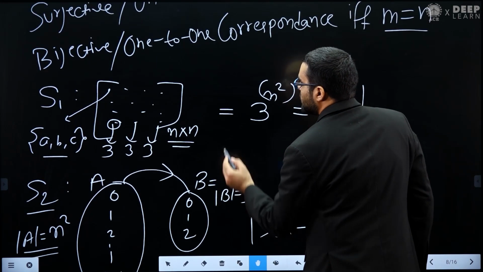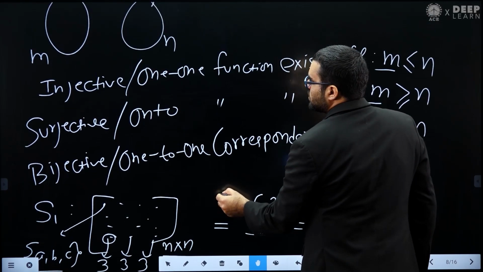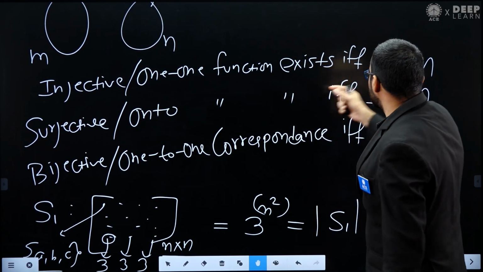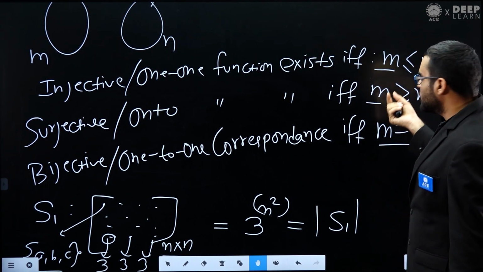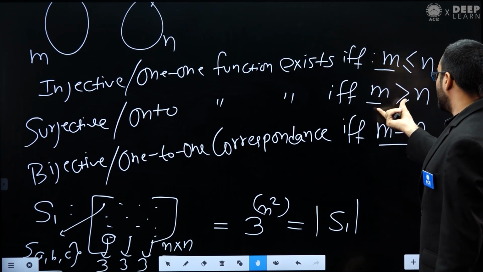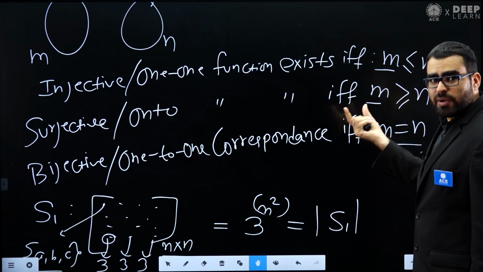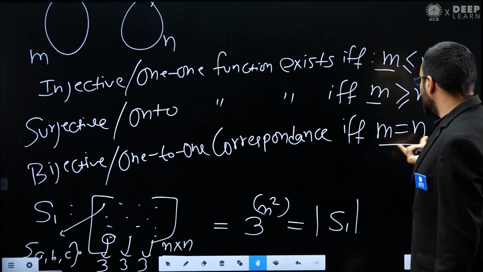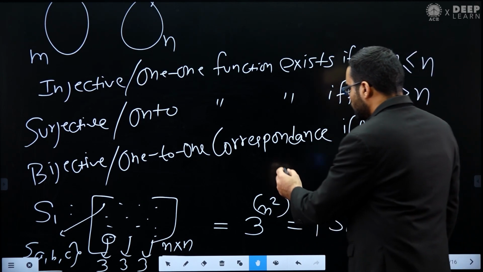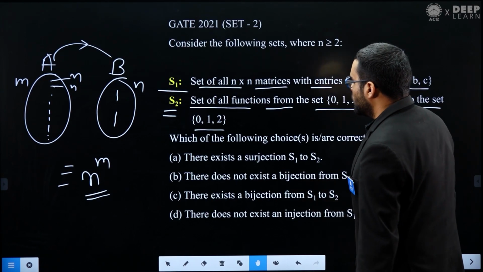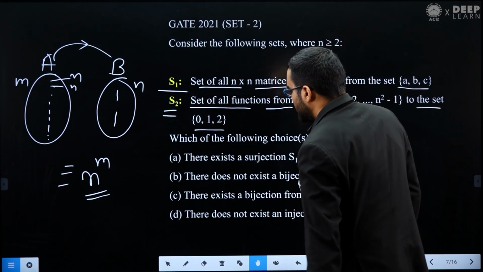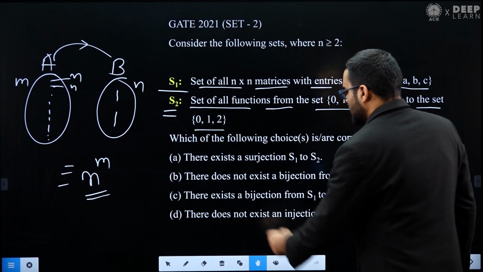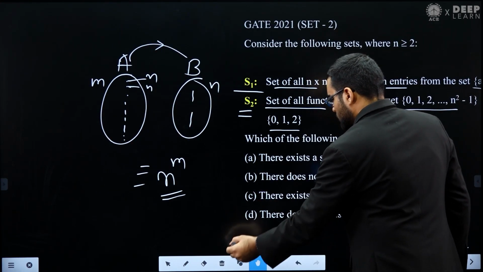We have seen that an injective function is possible when m is less than or equal to n, a surjective function is possible if and only if m is greater than or equal to n, and a bijective function is possible if and only if m is equal to n. Since S1 and S2 both have the same cardinality, I can say that there exists a surjective function.